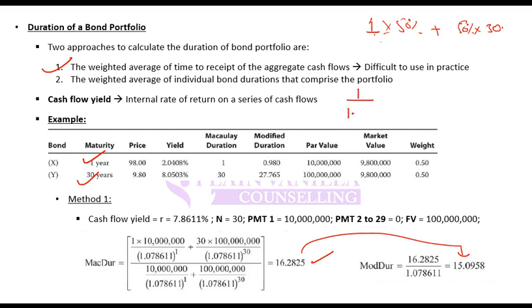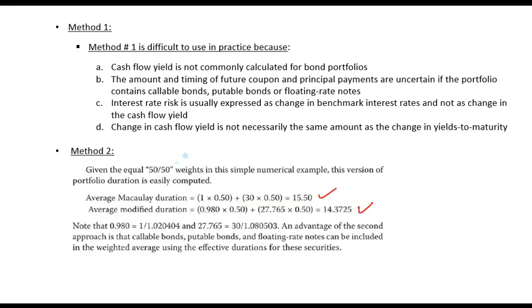So 1 divided by 1.07861, this is modified duration for this bond, multiplied by 50% plus 30 divided by 1.07861, this is modified duration for this bond, multiplied by 50%. So these are two methods. Either you use this first method or you use this second method. If you use second method, answers will be a bit different.